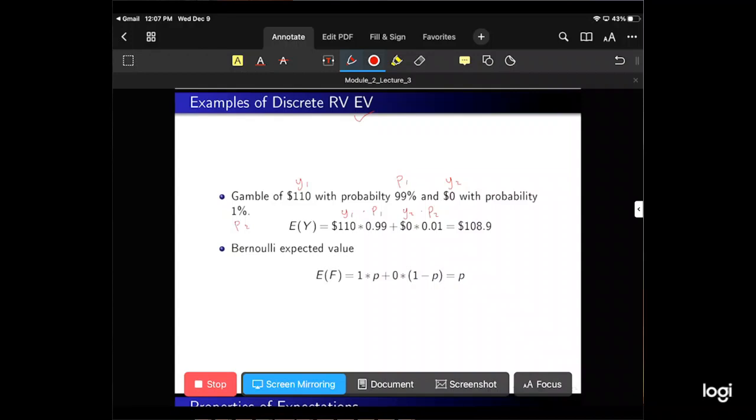A Bernoulli expected value. All right, so a Bernoulli random variable. Let's say we have a variable that takes on two values. It takes on the value 1 with probability p, and 0 with probability 1 minus p. So then we're taking the first possible outcome, 1, times its probability, plus the second outcome times its probability, and so the expected value of a Bernoulli random variable is just p.